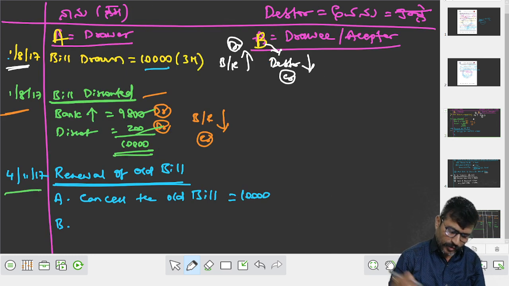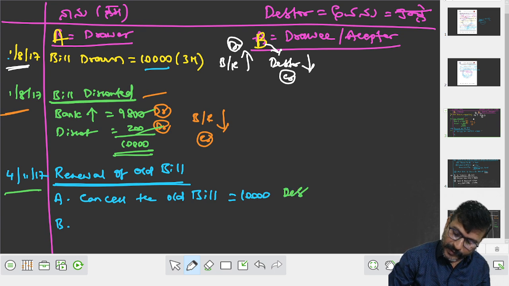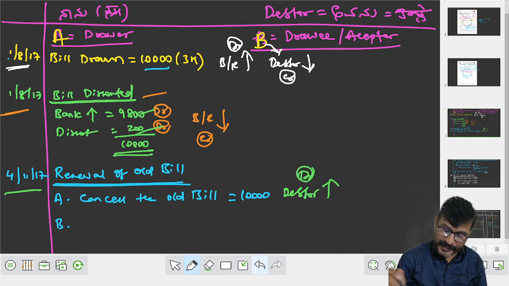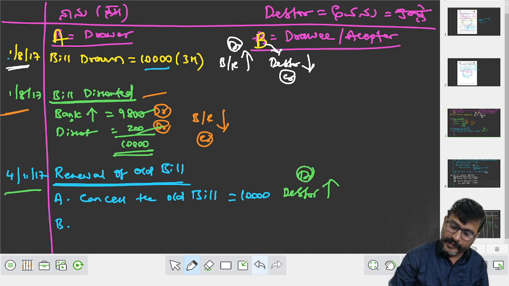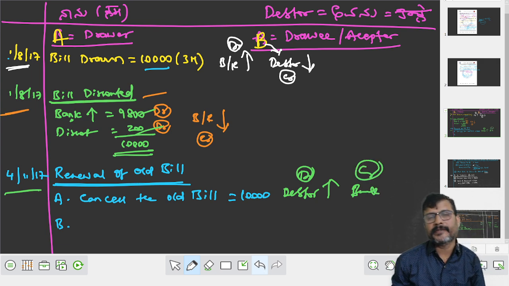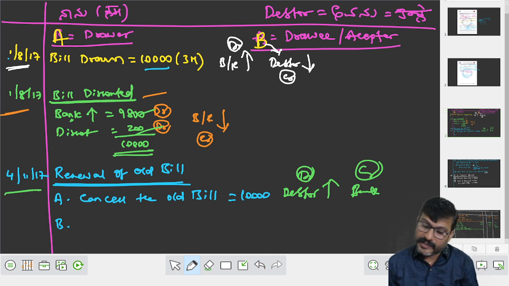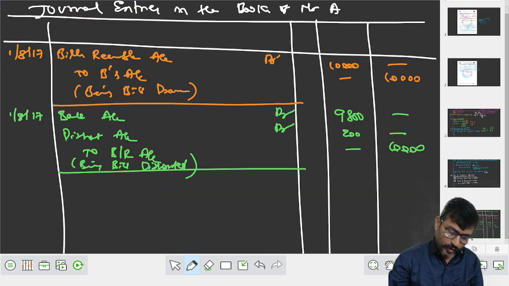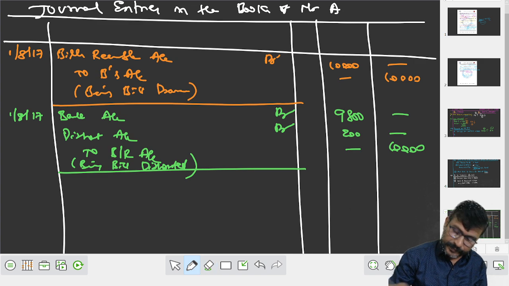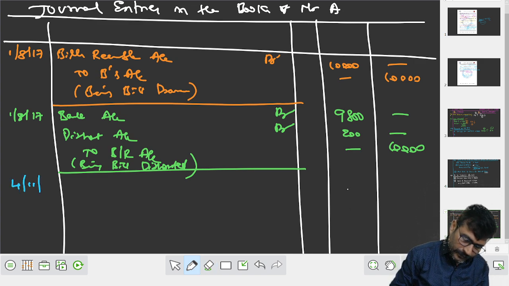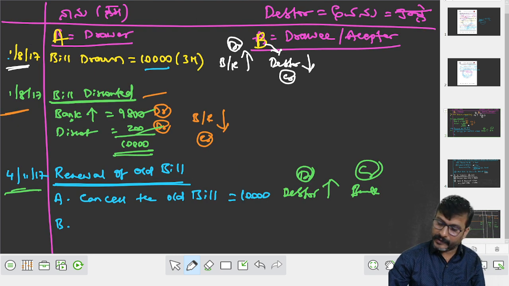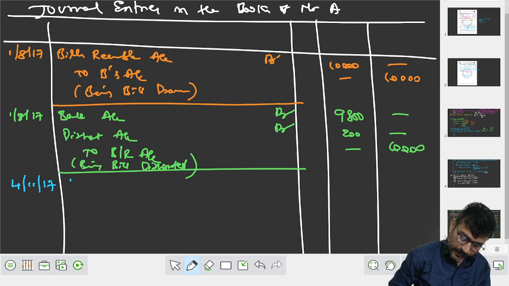बाद में क्या हुआ? 4th November में cancel the old bill. When you are cancelling the old bill, your debtor increased, debit. Since the bill is discounted, right? Then bank is to be credited. Please remember it is a discounted bill. On what date? 4th November. सेवेंटीन है ना? करेक्ट. क्या लिखना अब?